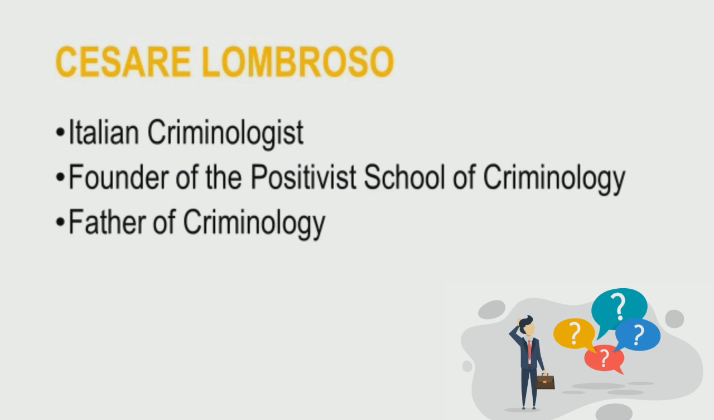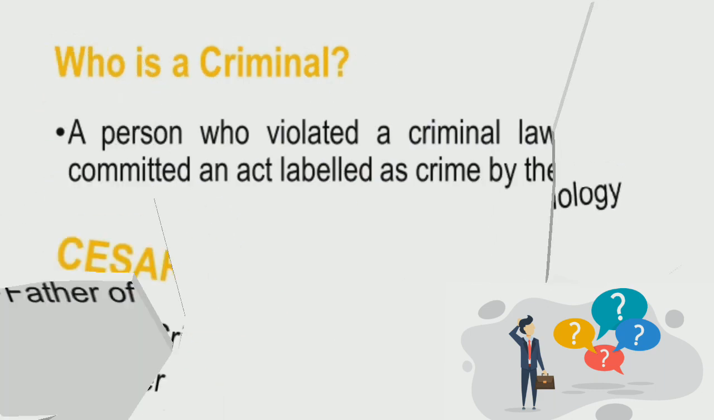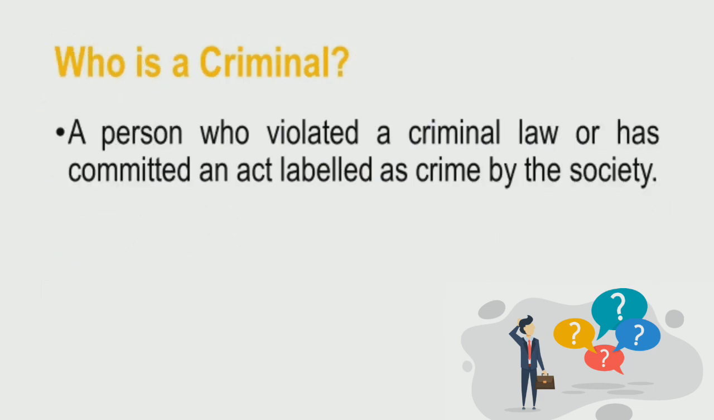Then we have a lot of contributions given by Cesare Lombroso, such as in the field of physiognomy, psychiatry, early eugenics, and also the concept of social Darwinism. Some of those will be tackled today, since we are going to be talking about his classification of criminals based on his study. So it's important also for us to know who is a criminal, since we are talking about the classification or categories of criminals.